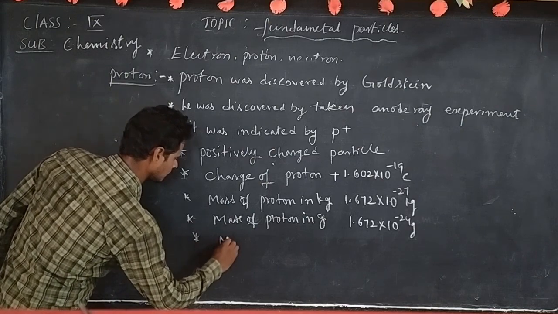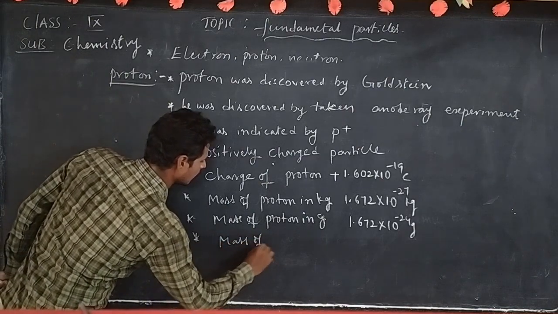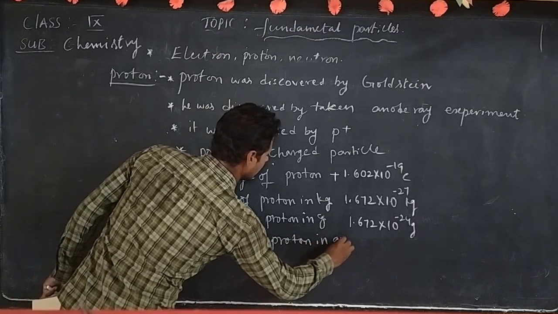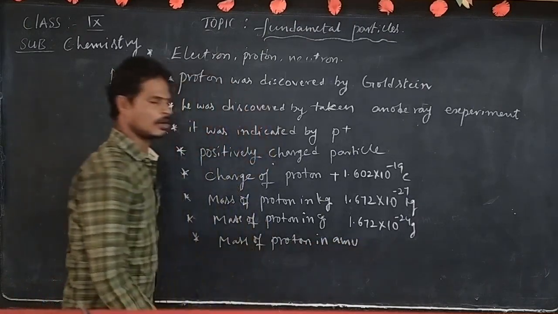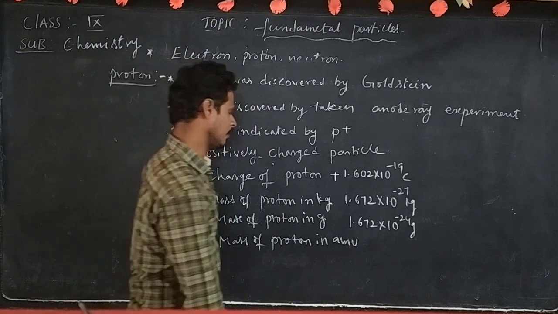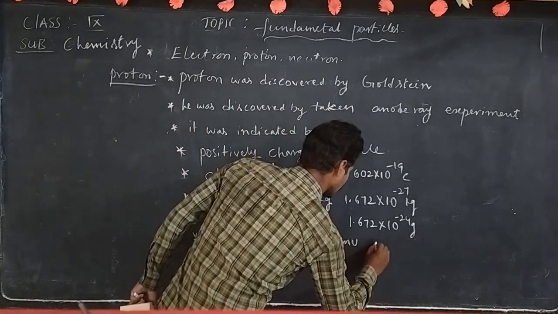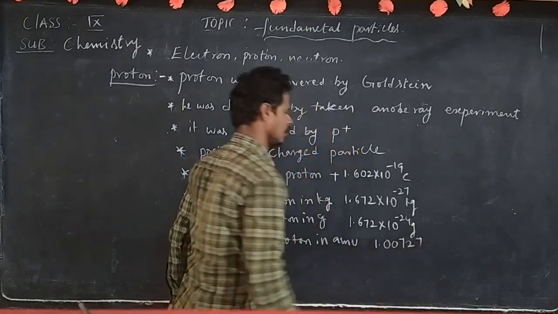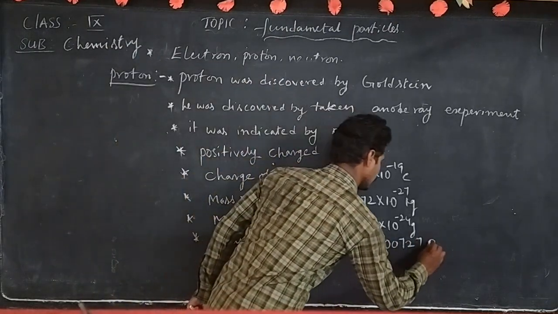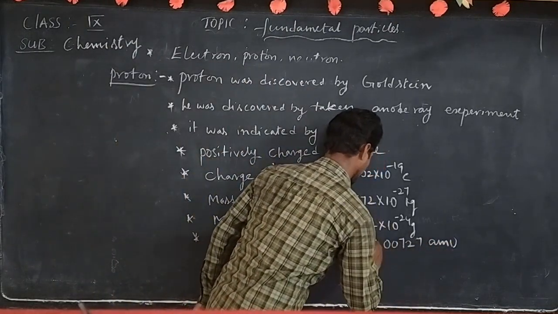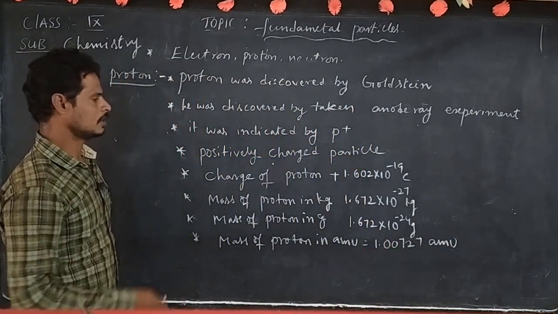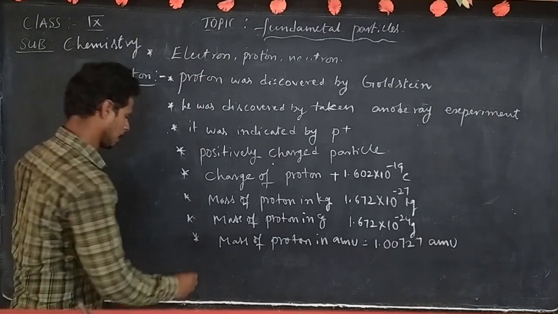Next, mass of proton in AMU. AMU means atomic mass unit. What is the value? 1.00727 AMU. Next, what is the relative charge of proton?